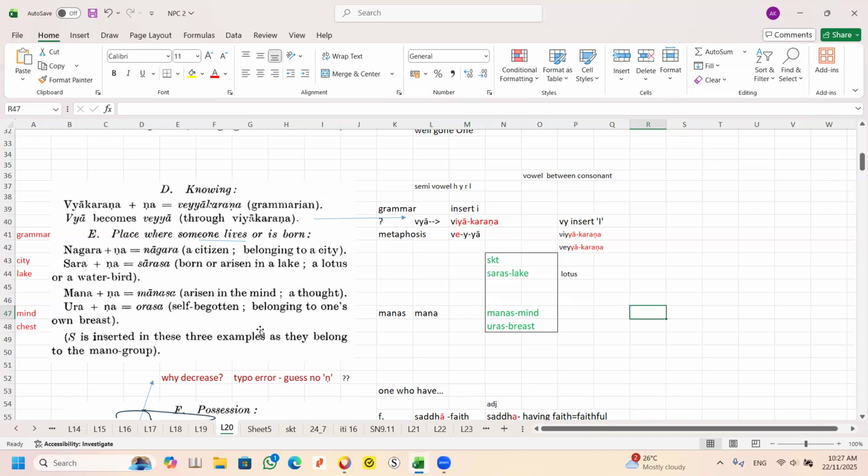Can you see here? Belonging to one's own chest or breast, whatever you want to use. So here I put chest. Here the word says S is inserted. The reason why S is inserted is because the Sanskrit all got S. Saras, manas, and puras.